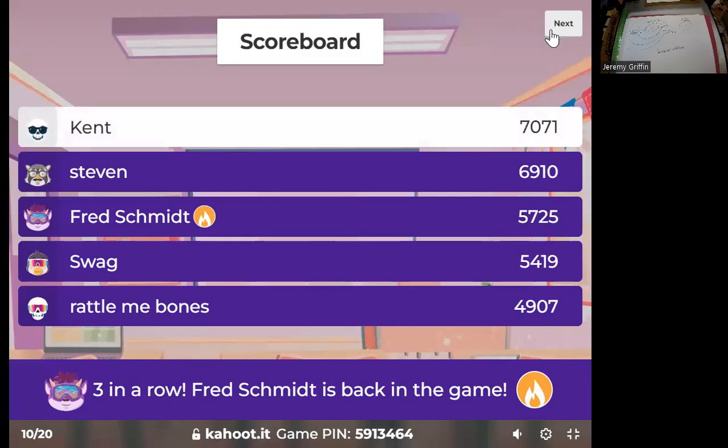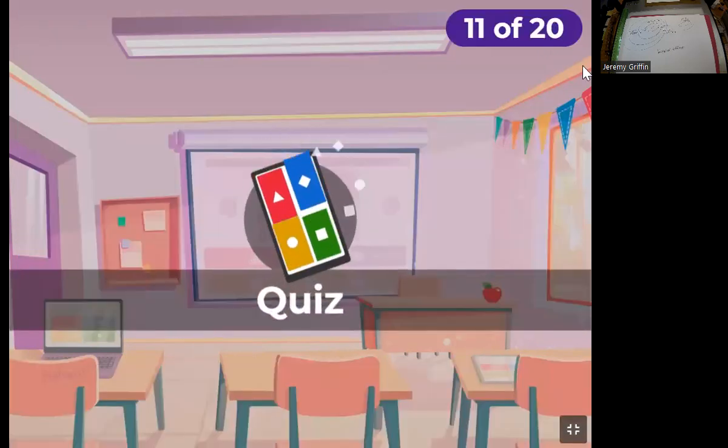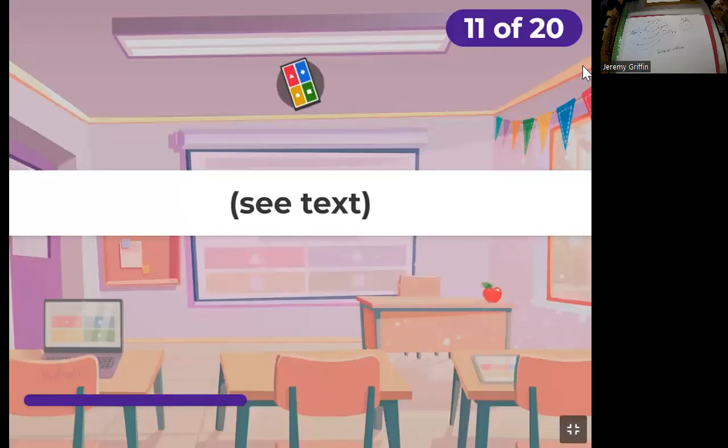All right, we've got Stephen and Kent leading the pack halfway through.